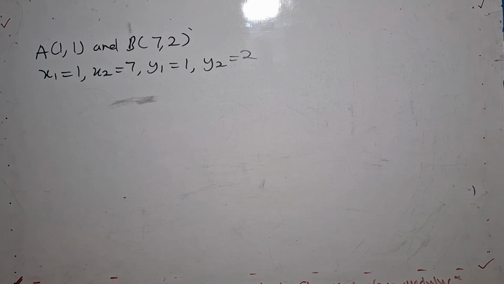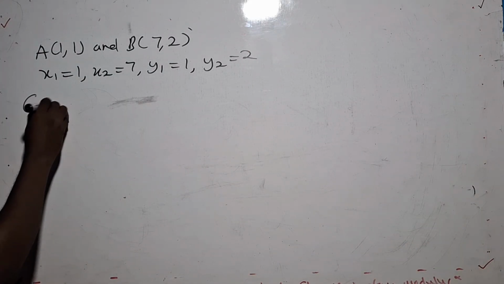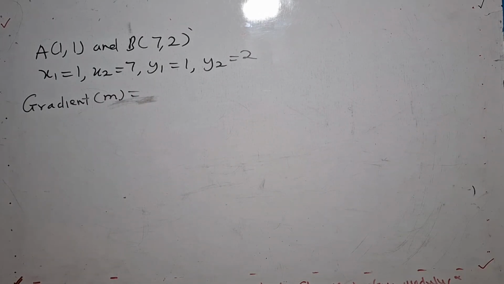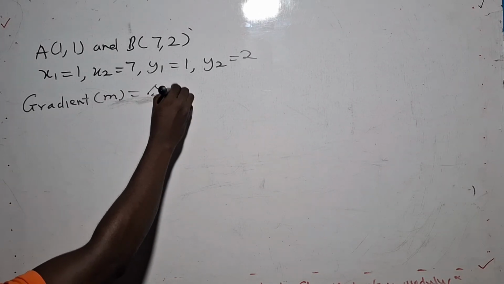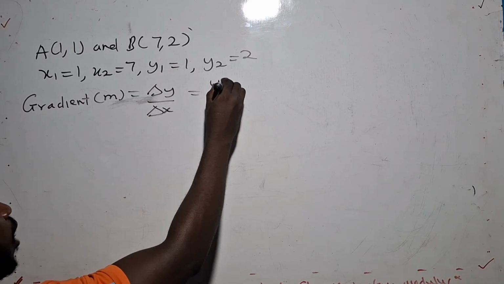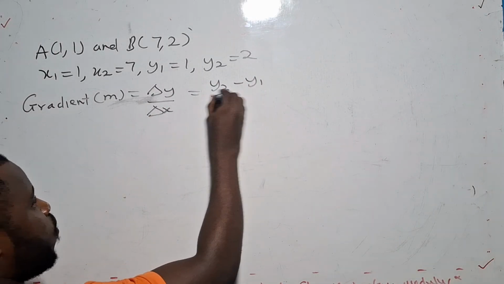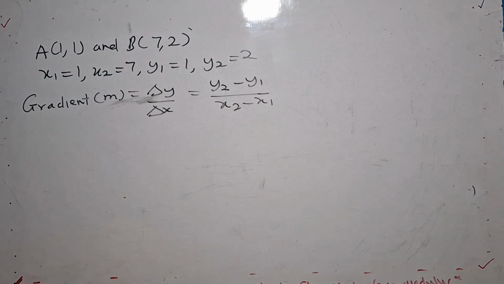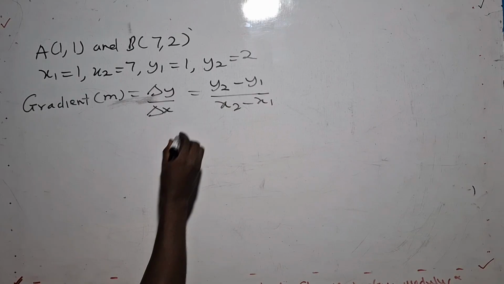Now what's the formula? Gradient, small m. I can use the change in y over change in x, or I prefer y2 minus y1 over x2 minus x1, since that one will help me easier.